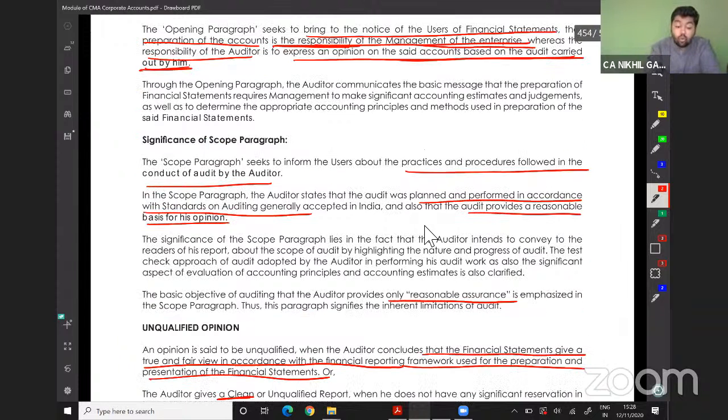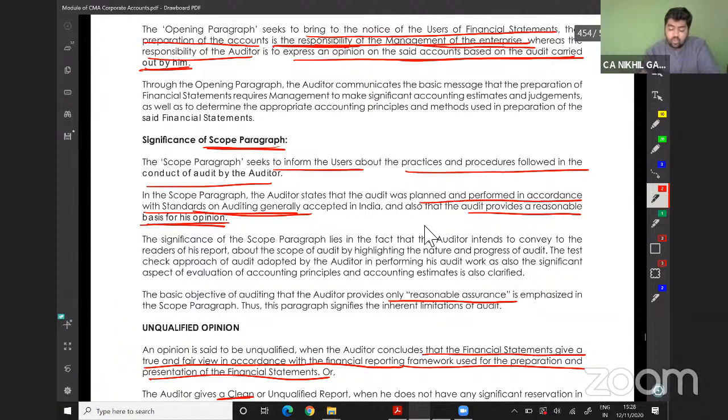The second thing is scope para. It seeks to inform the users about the practice and procedures followed in conducting the audit. In the scope paragraph, the auditor states that the audit was planned and performed in accordance with the standards on auditing generally accepted in India, and also that the audit provides reasonable basis for his opinion.